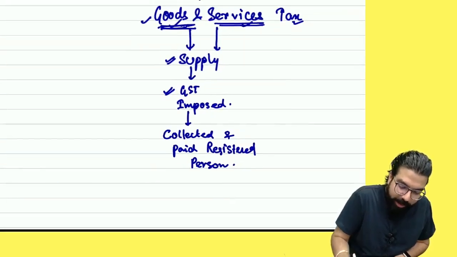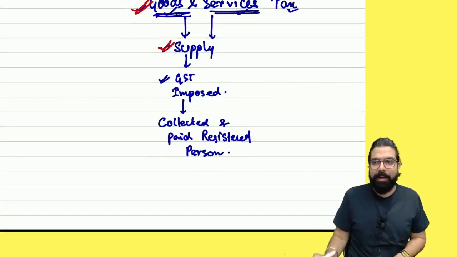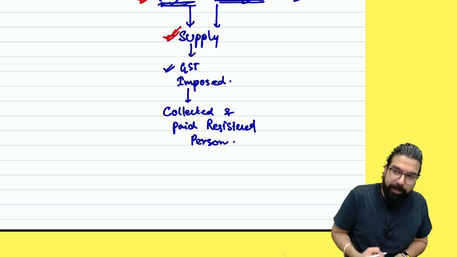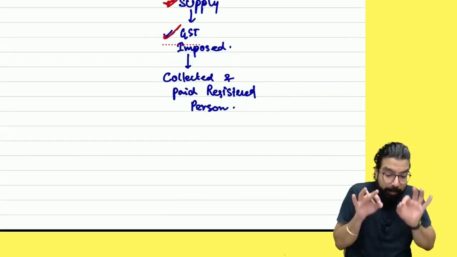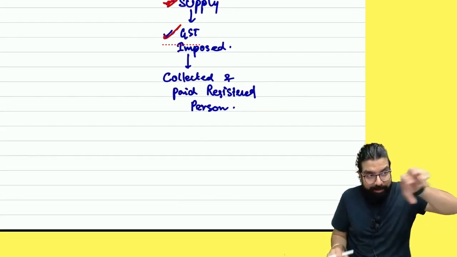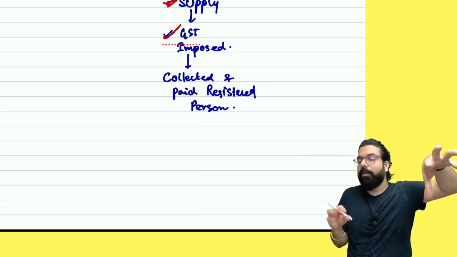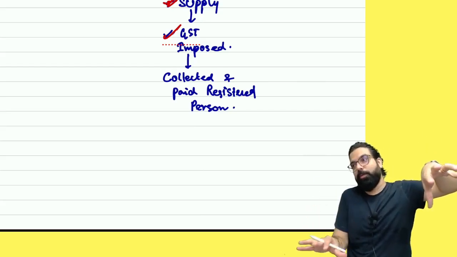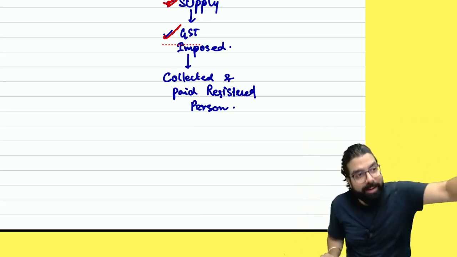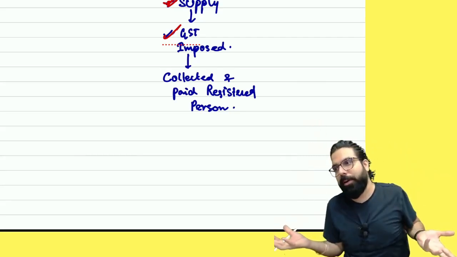So tell me one thing. First of all, there has to be goods and service, and it has to be supplied. Okay, I came to class. Service. Am I supplying the service? Did GST get imposed on my service? Yes. Now what will I do? I will collect GST from the ultimate bakra. Everything told in class is only for classroom understanding. You feel yourself as having two horns. I am collecting the GST from you and giving it to the government. Is my point clear to all?